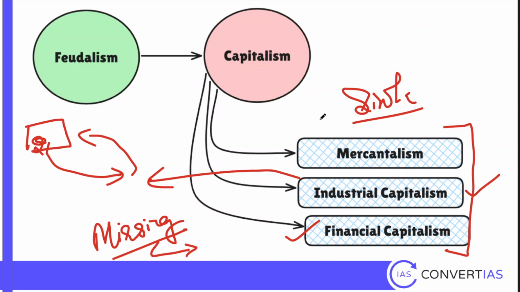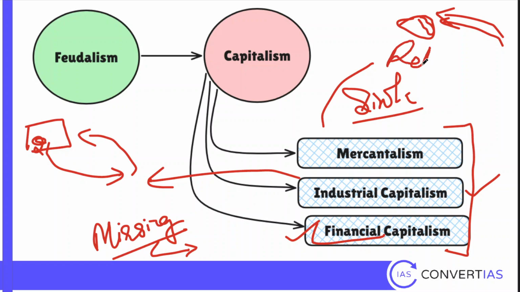Here I'll give you one example. Imagine the Suez Canal. The Suez Canal is part of Egypt. It's in the territory of Egypt. To construct the Suez Canal, Egypt doesn't have enough money. So who will give the money? France, Britain, they'll give the money. So they're financing the project. Now, once you finance the project, what will happen? You will have to repay the money back. If Egypt doesn't have the capacity to repay it, what will you do? You will annex this territory. This is what is called financial capitalism. The same thing that is happening in modern times is called debt trap diplomacy.